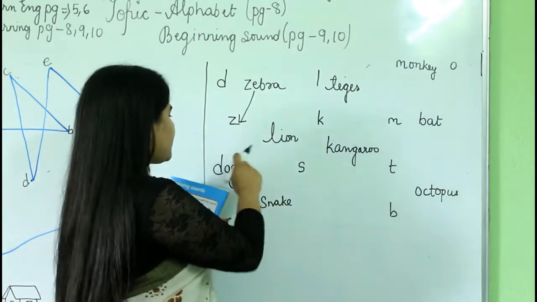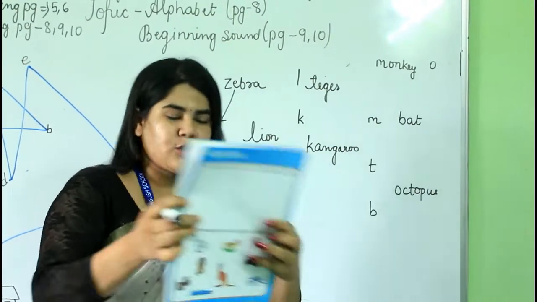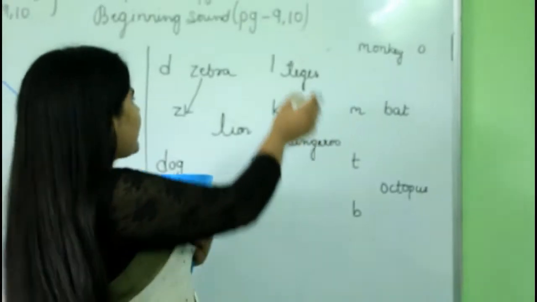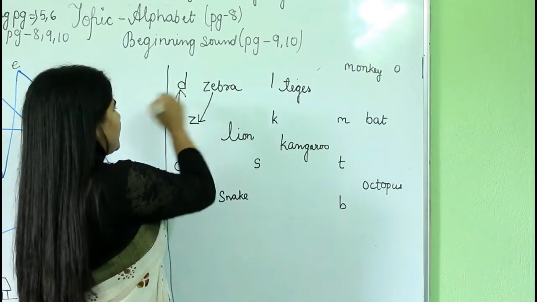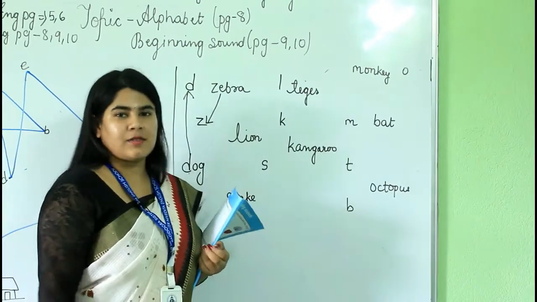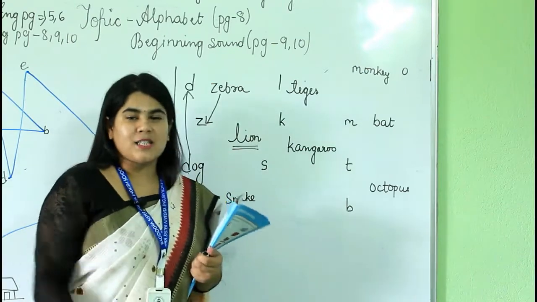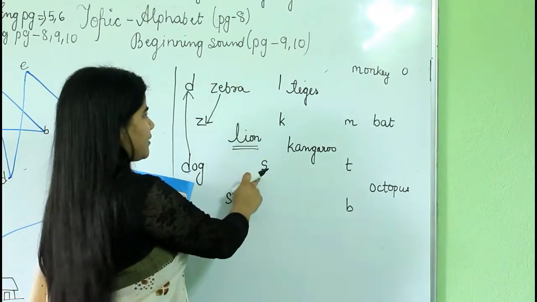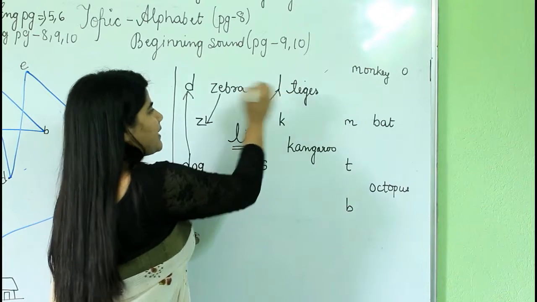Now, what is the second word? Dog. See? It's dog, right? So in this book, where is dog? Here. And dog starts with letter D. Where is D here? Over here. So match it with letter D. Okay. Now the third word is lion. Lion starts with letter L. Where is L here? This one? No, this one, right? So let's match lion with letter L.